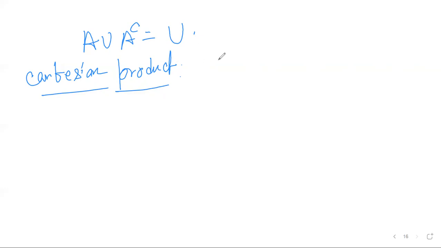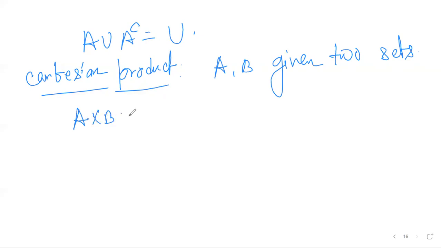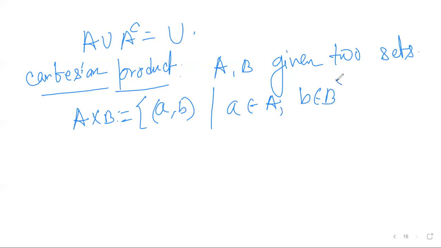Cartesian product. So suppose we are given two sets A and B. Right. So how to define the Cartesian product? A cross B is the Cartesian product, and it is the set defined as (a, b), where a belongs to A and b belongs to B. Fine. Now if you do one example, then it will be more clear.